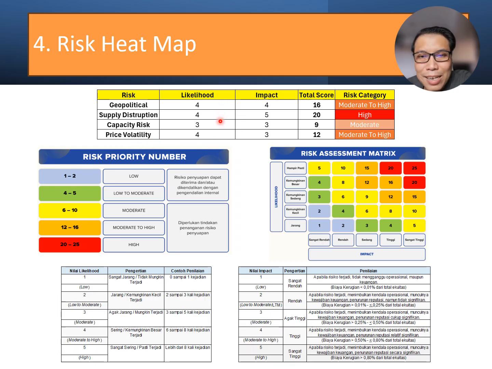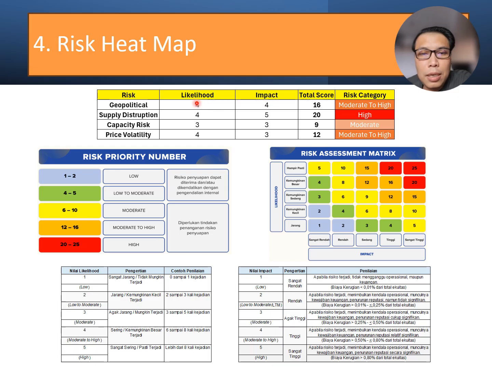And then we have the likelihood and impact columns here. The scale is from 1 to 5 for the likelihood, and the severity or the impact will also be from 1 to 5. For likelihood, 1 is very rare to happen, and 5 is frequently happening. And for the impact, it starts from 1, which is very low impact, and 5 is the highest impact.